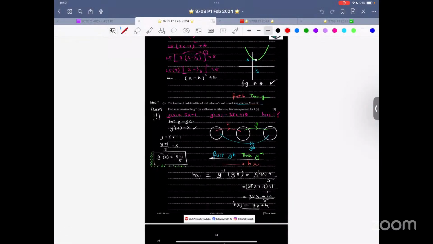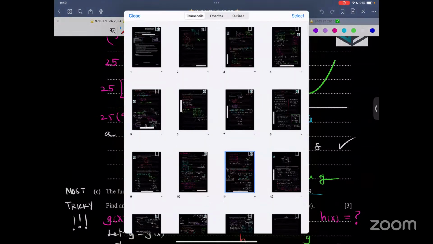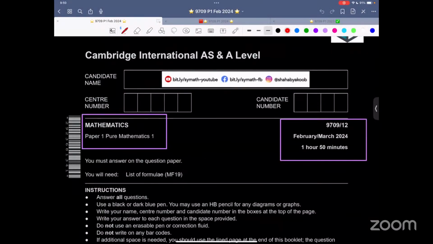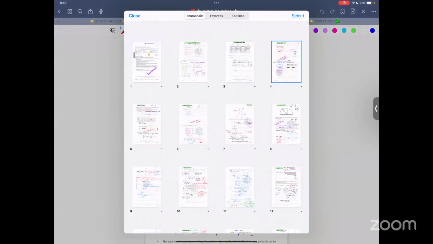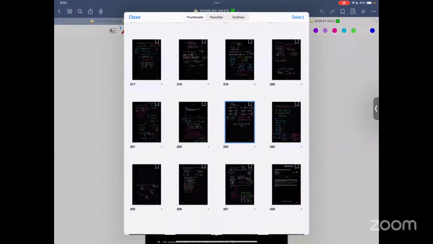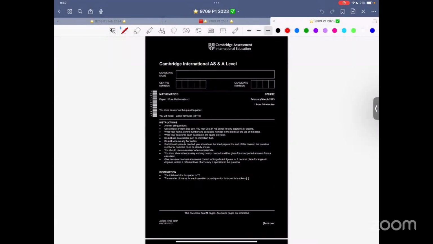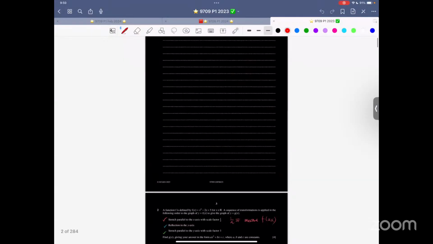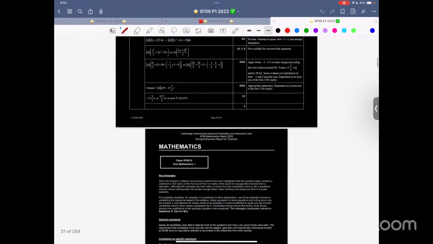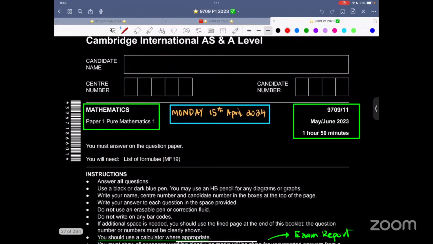So now, what you see on the screen, let me go all the way to the top. That is February, March. And this is 2024, the other papers. That's right over here. 2023, let me again go to the top. So now, let me focus from here. So now things are ready.